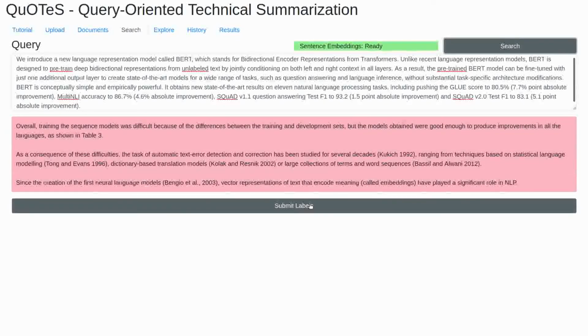The sentences that appear below are the best matches according to your query and the representation you picked. You can label them as relevant or irrelevant by clicking on them, but the system will only record them once you click on Submit Labels.